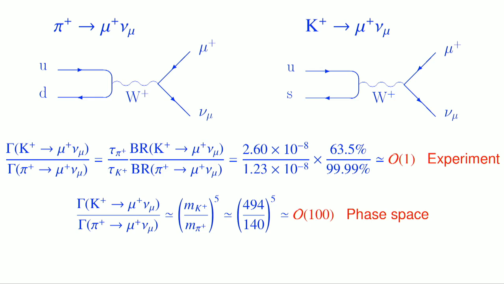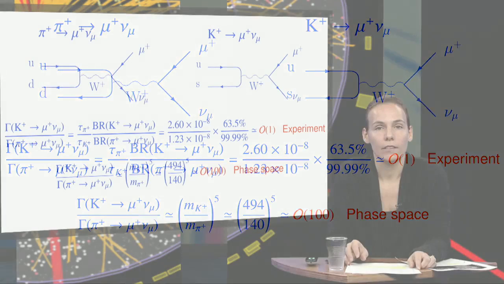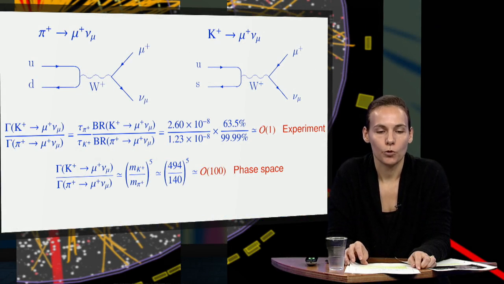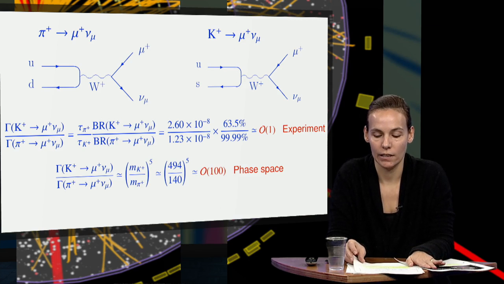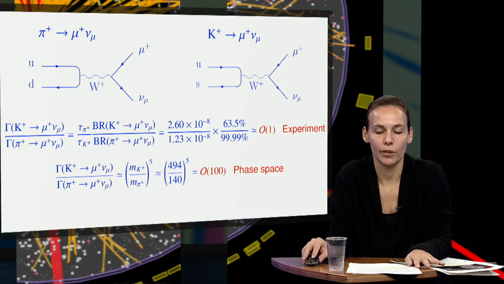The ratio of the two partial rates is measured to be of order 1. This experimental result shows that Kaon decay is very much disfavored. The Kaon phase space is large compared to the pion, due to its large mass. Neglecting muon and neutrino masses, the decay width is proportional to the parent particle mass to the 5th power. The ratio is thus expected to be 100 times larger. It must be concluded that intergeneration interactions are disfavored compared to intrageneration interaction by at least a factor of 100 in the rate or a factor of 10 in the amplitude.